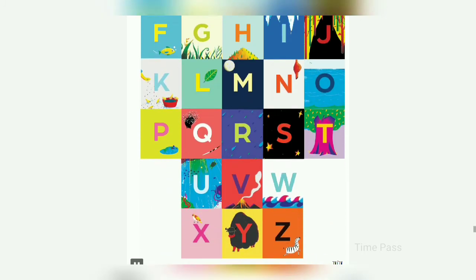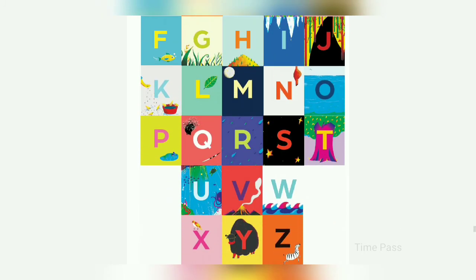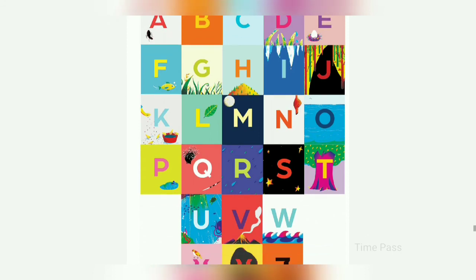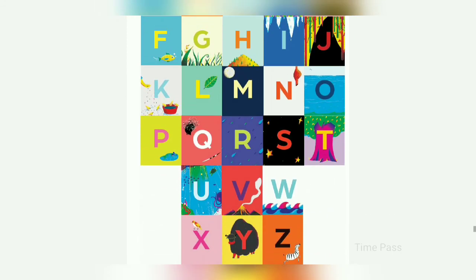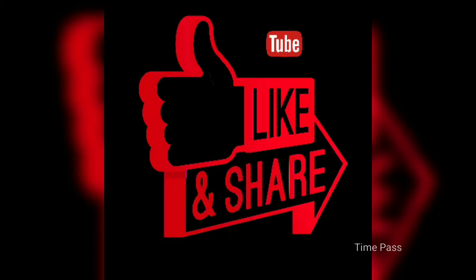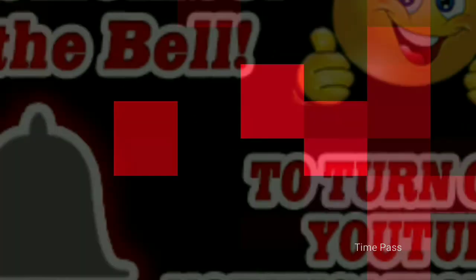S is for star. T is for tree. U is for underwater. V is for volcano. W is for wave. X is for xenopus. Y is for yak. Z is for zebra.